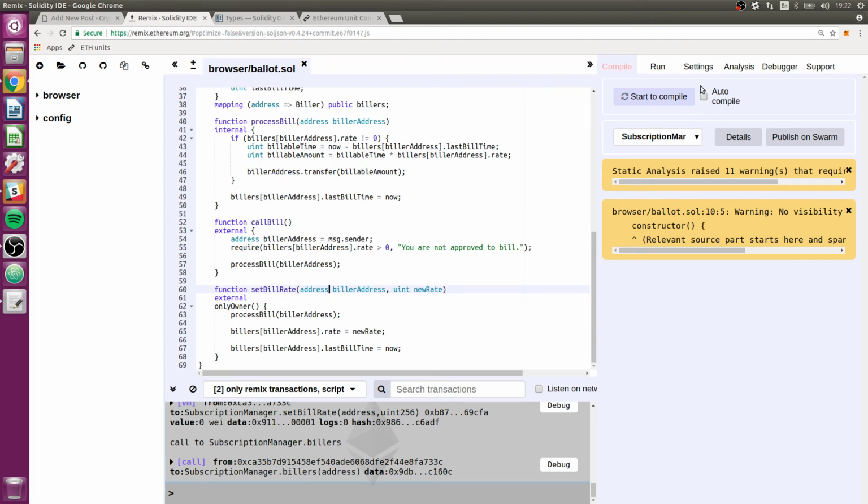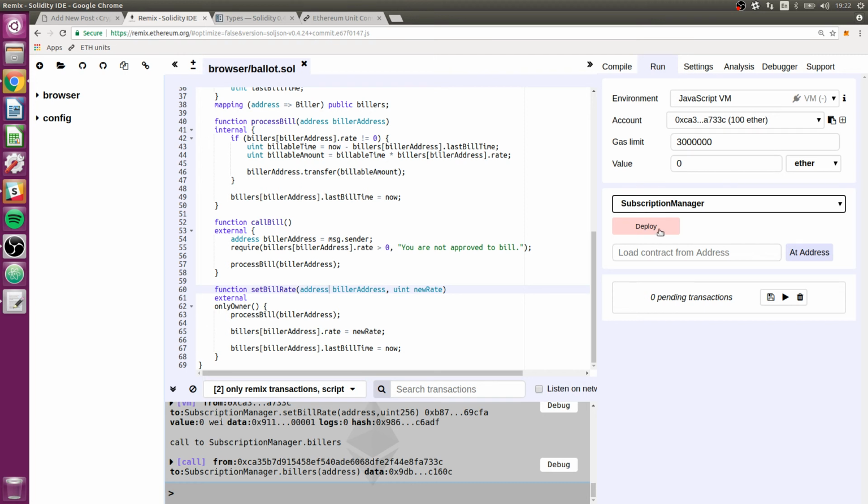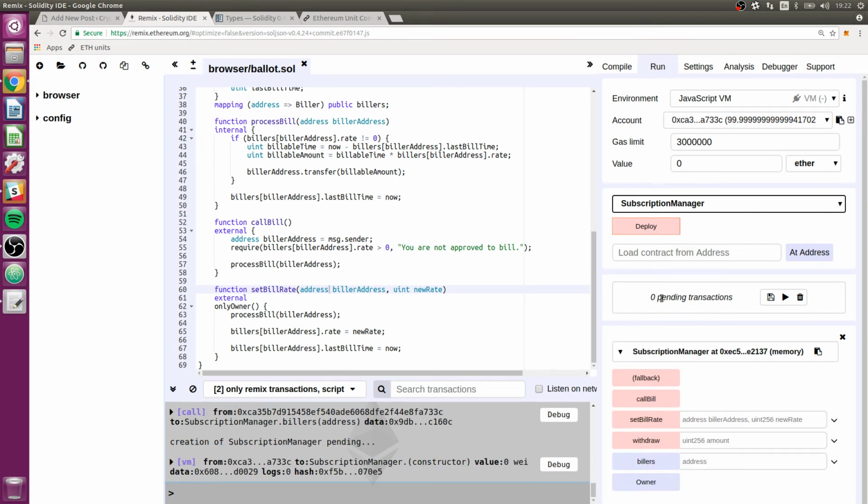So let's see if it compiles. Okay, compiles, that's good. Let's go ahead and test some of this stuff. So let's deploy it. There we go. And so what do we want to test? I guess let's start using some real numbers for the bill rate. So I'll have to get my calculator back out.